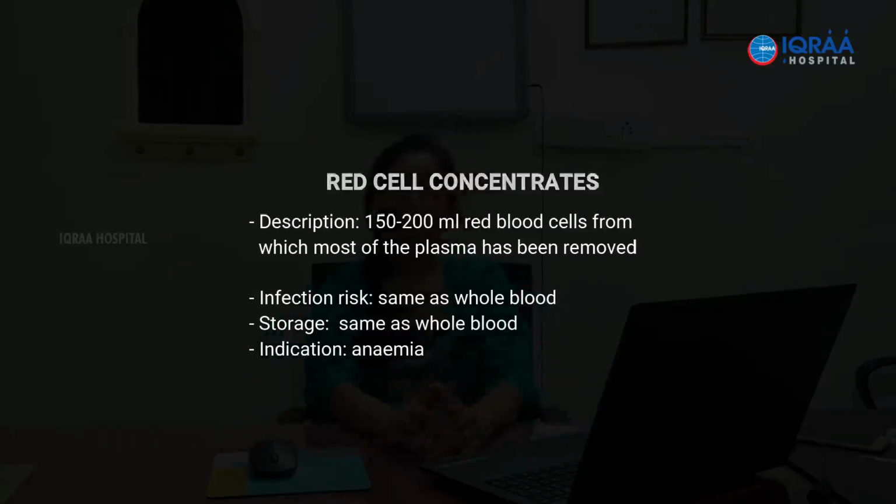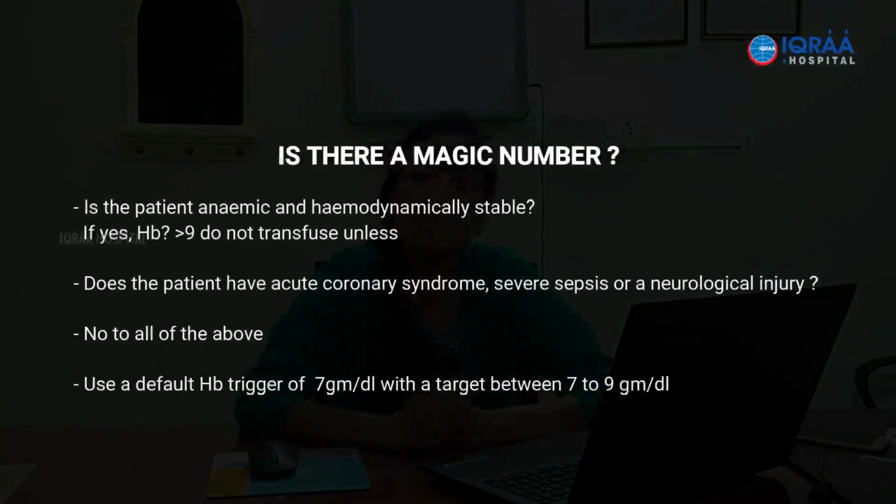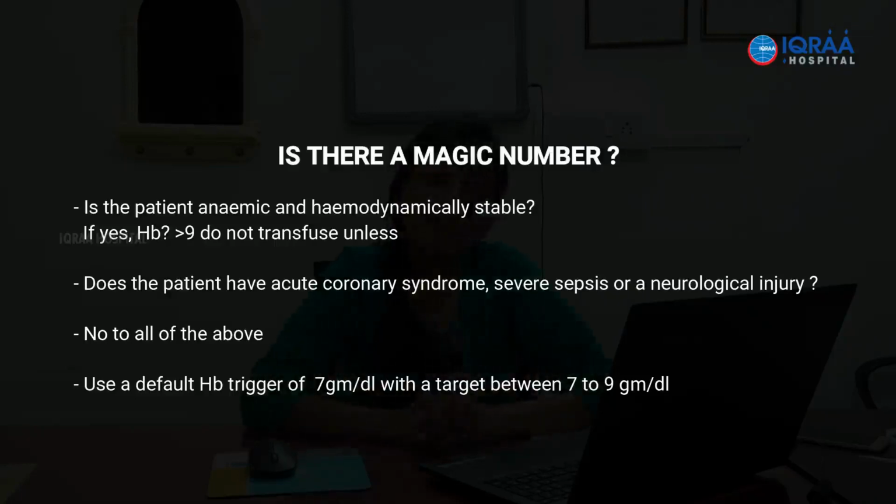We all know the indication for red cell concentrate is obvious, that in an anemic patient we order red cell concentrate. So as far as red cell concentrate transfusion goes, is there a magic number? Is there a cutoff? That is what we are all bothered about. So if the hemoglobin is say this number, can we say for sure that this person definitely requires transfusion or not?